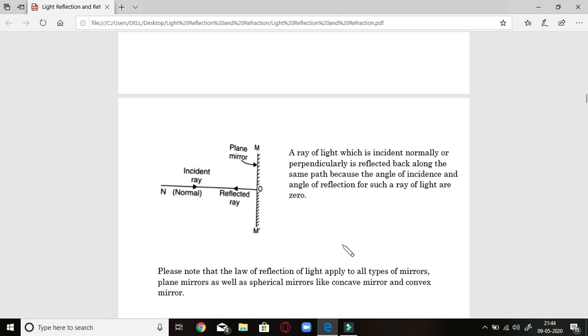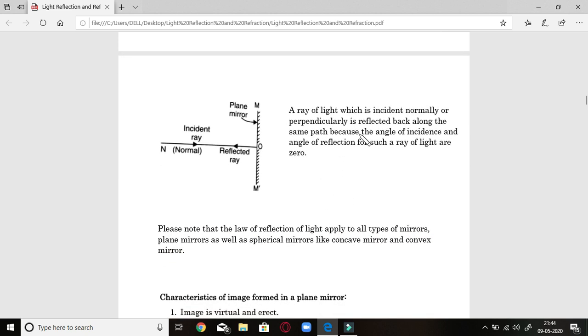Now next one, another example of the second law of reflection is a ray of light which is incident normally or perpendicularly to the surface of mirror. What happened to it? Now this is a ray of light which is projected perpendicular to the mirror surface. Let us see what happened to it. Now this ray which is projected normally or perpendicularly will be reflected back on the same path, because angle of incidence and angle of reflection for such a ray of light are 0. Okay, so if they are projected, angle is 0, that's why they will coincide with each other.